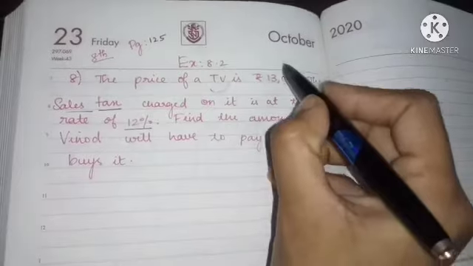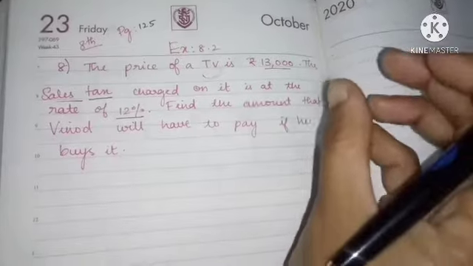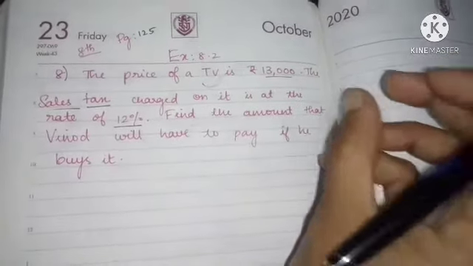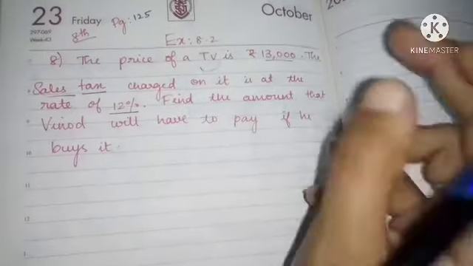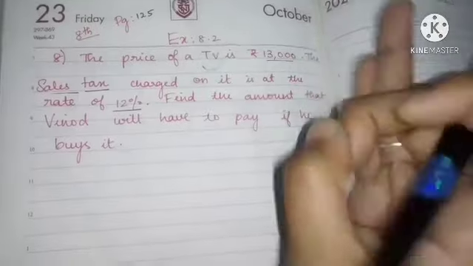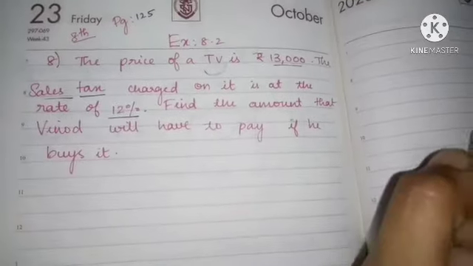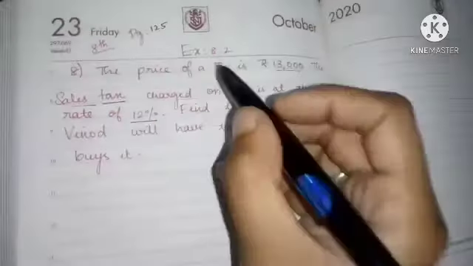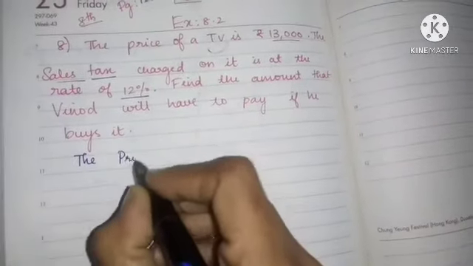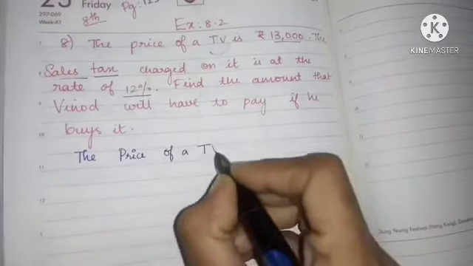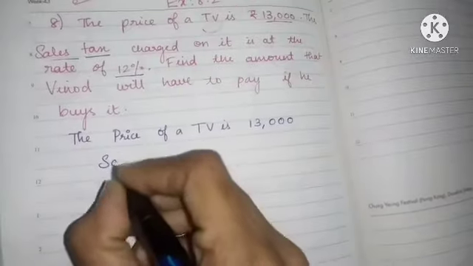Listen children, the price of TV is 13,000. I told you, when you are paying the amount, you will pay the price of that commodity along with the tax. Both together, you will pay as the amount to the shop. So they are saying that the price of the TV is 13,000. So what is the sales tax?